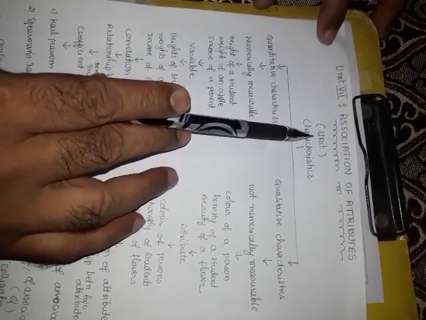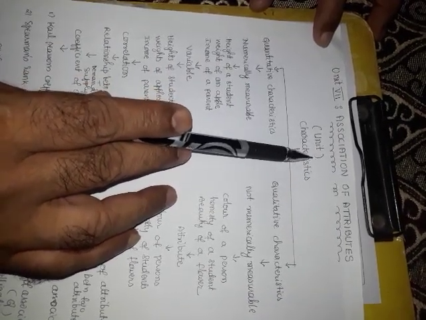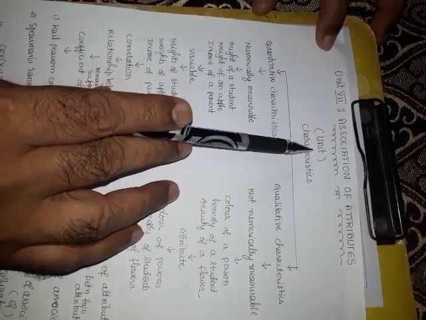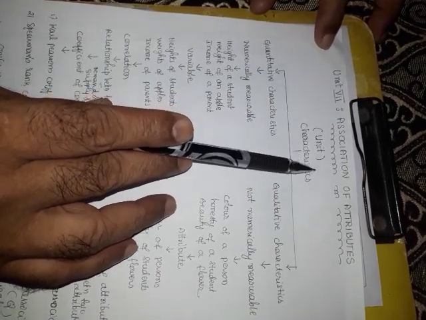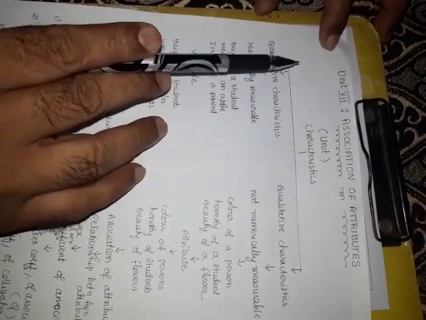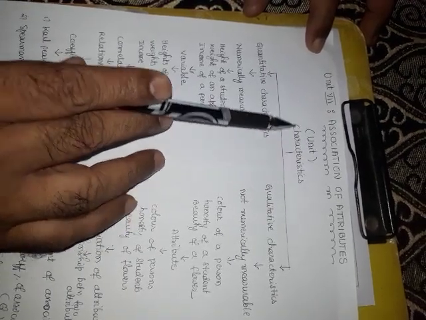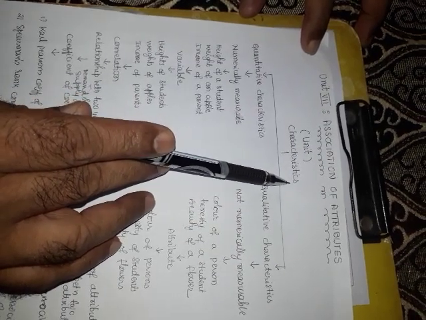The term is unit. In any statistical study, the objects whose characteristics are studied are called units, and each unit has an abundant number of characteristics.